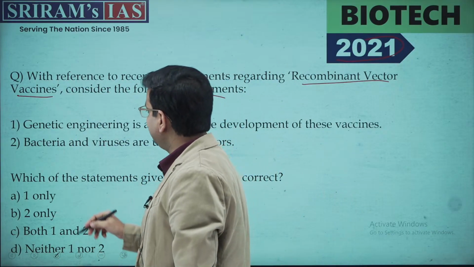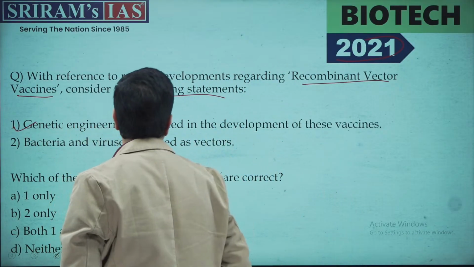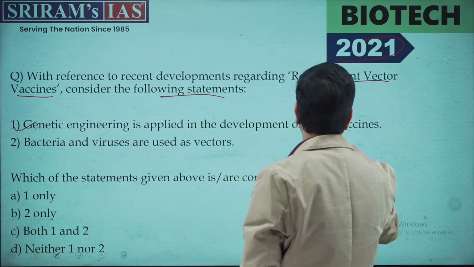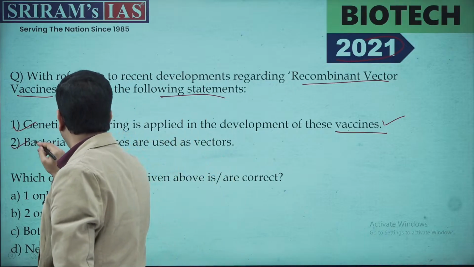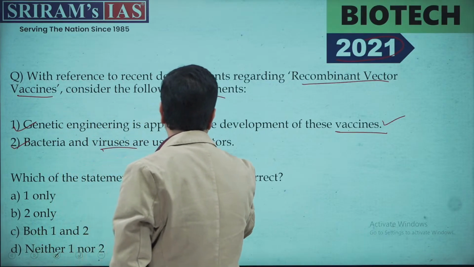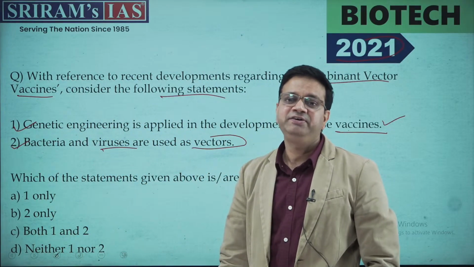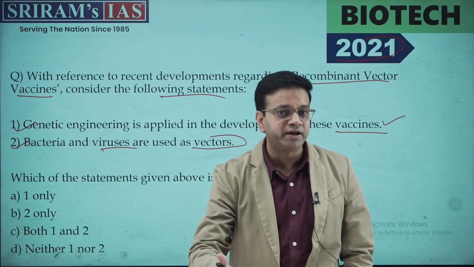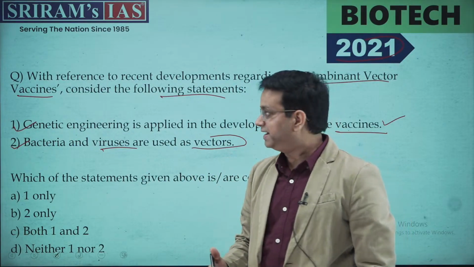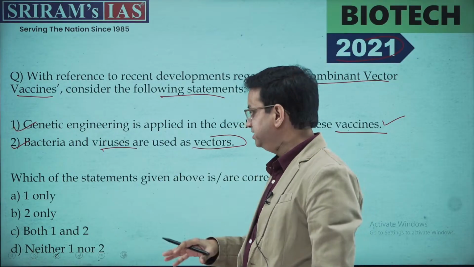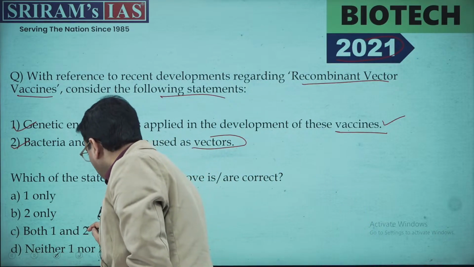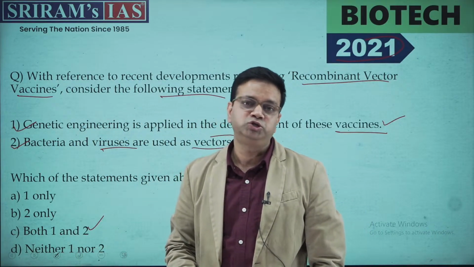Now what is the statement? Genetic engineering has applications in the development of this vaccine. Absolutely correct. The second is bacteria and viruses are used as vectors. Definitely, not only bacteria and viruses, there are various microorganisms that can act as a vector and that can be part of the recombinant vector vaccine. So in this particular case, both option 1 and option 2 are correct.